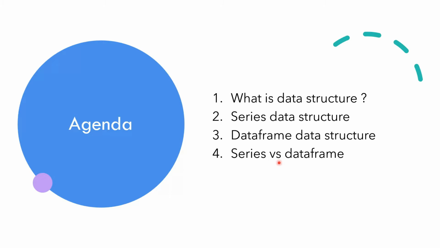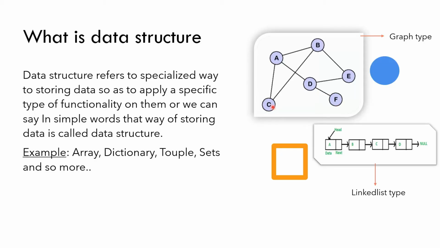Now let's take a look at our first agenda, that is, what is data structure. Basically, data structure refers to a specialized way of storing data so as to apply a specific type of functionality on them, or in simple words, the way of storing data is called data structure. Examples are the array type, dictionary type, tuple type, and sets. These are nothing but types of data structure.